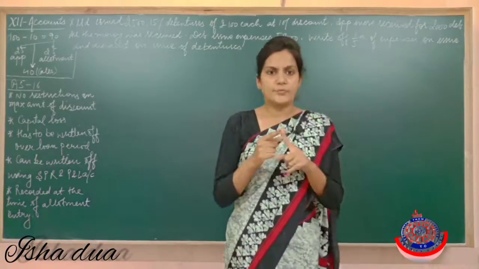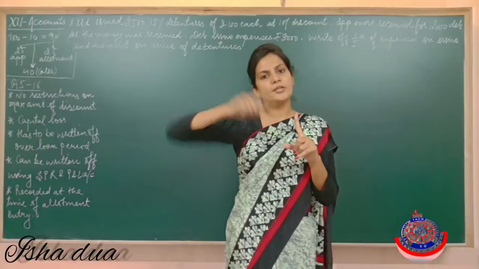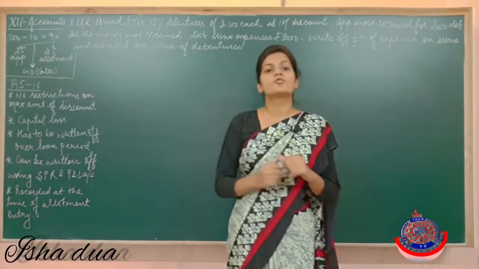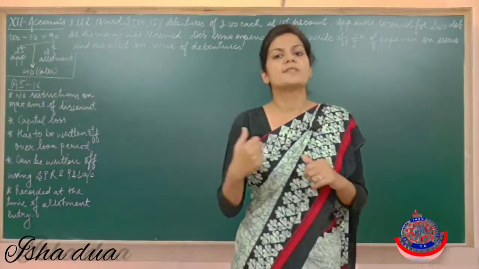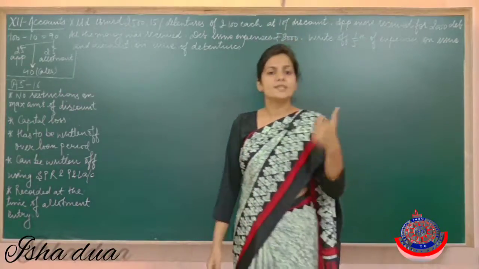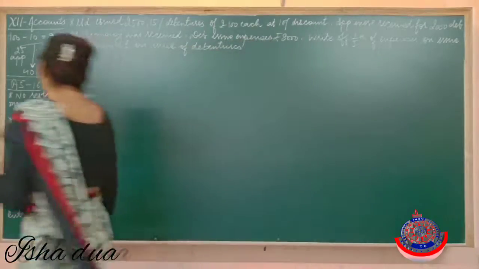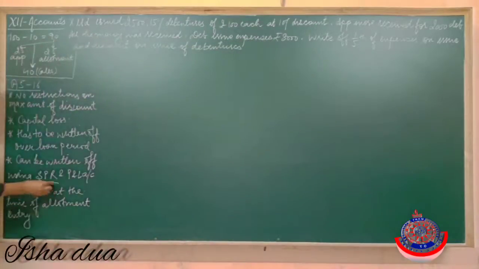It is a capital profit, so obviously it can be used for writing off the capital losses. Like whenever we issue shares or debentures at discount, this sort of discount is a capital loss, and this capital loss can be written off from securities premium reserves.